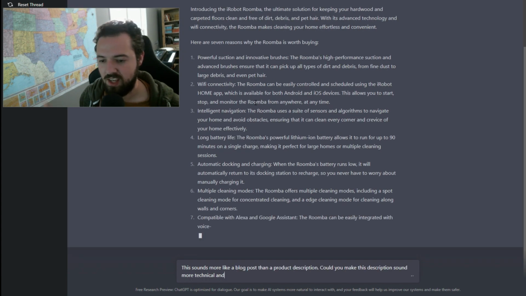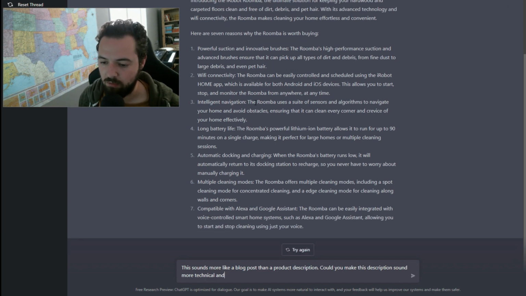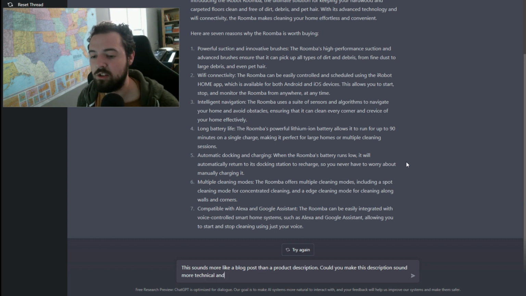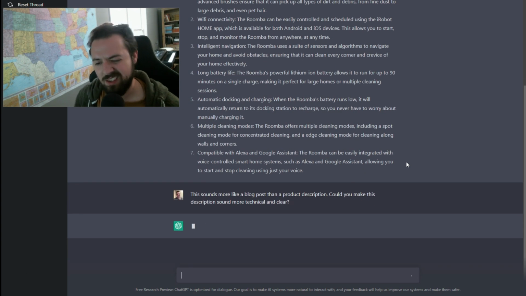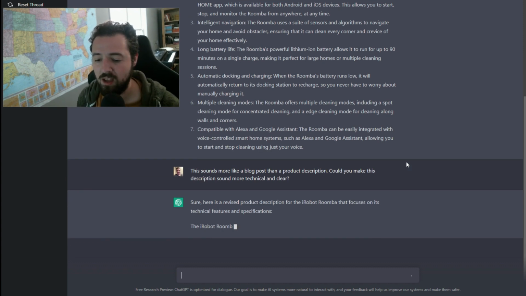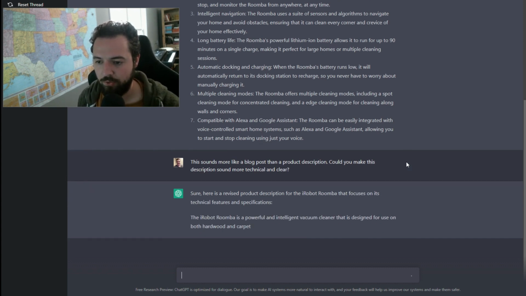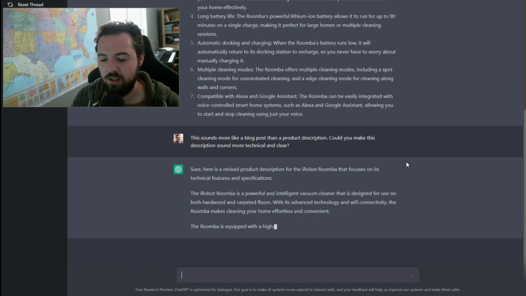So it's even saying long battery life, automatic docking and charging, multiple cleaning modes, compatible with Alexa and Google Assistant. I didn't even tell it any of those features. It just knew. I'll say, hey, can you make this, it sounds like a blog post and a product description. Can you just revise that for me? And so it's going to go through and give us a maybe more technical version of that.